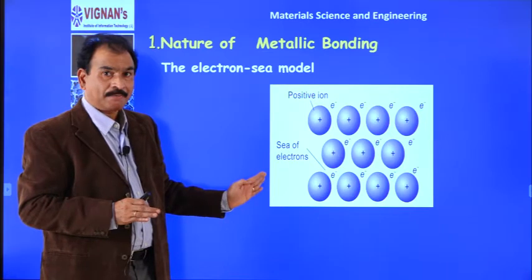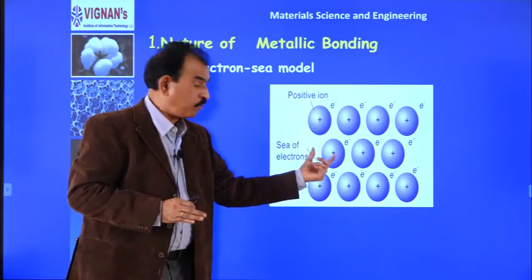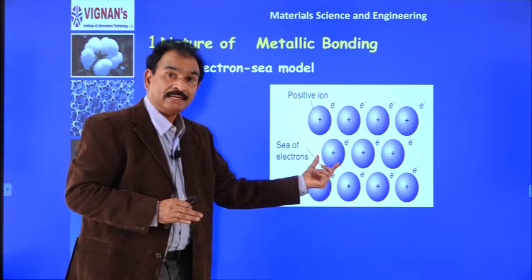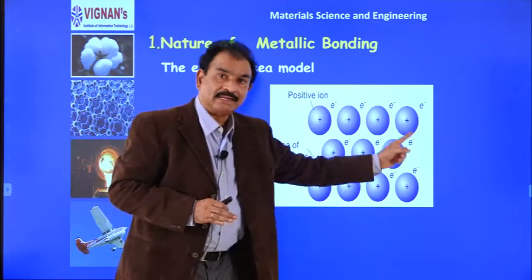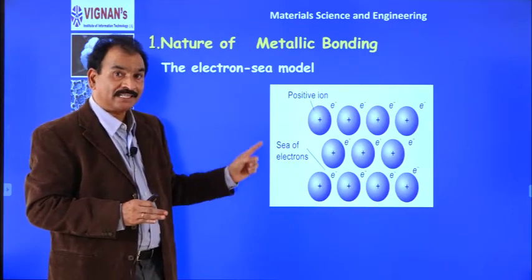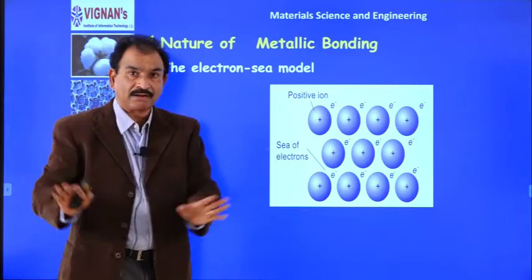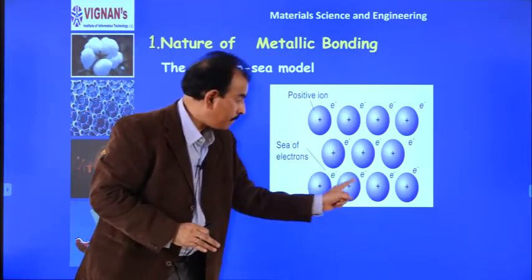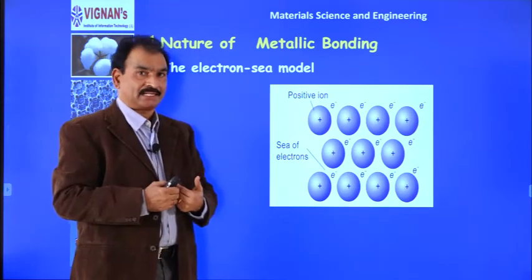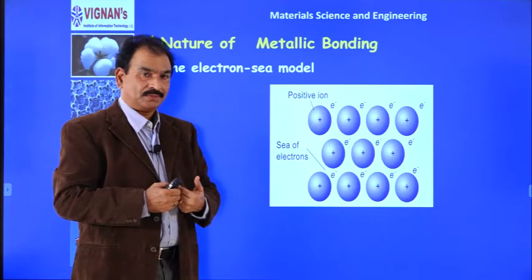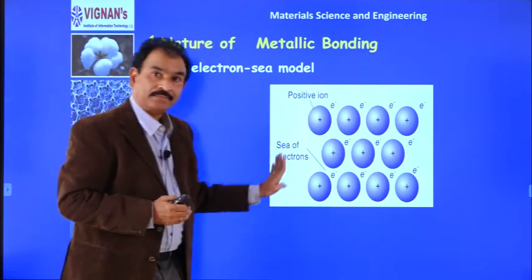That means the atom becomes a positive ion because it has lost its electron. So, a metal lattice or metal structure is a combination of metal ions and the electrons which came out from the metal atoms. So, if you see, this is as a whole a metal.